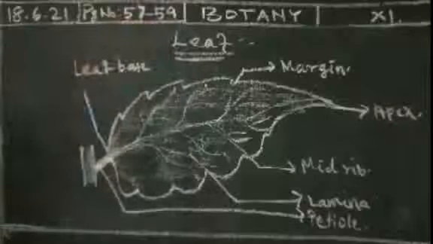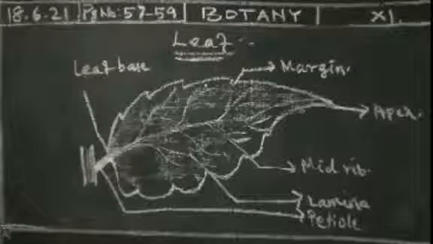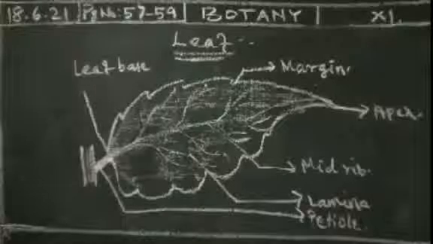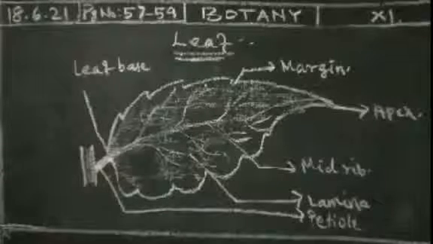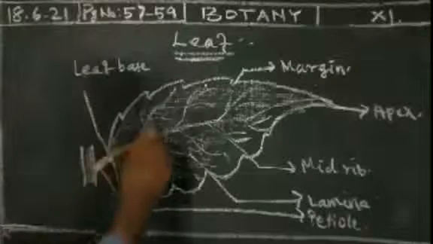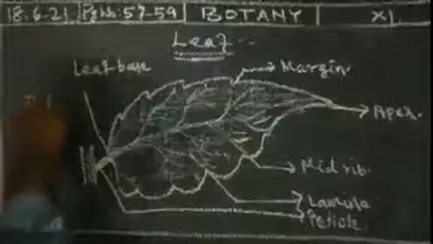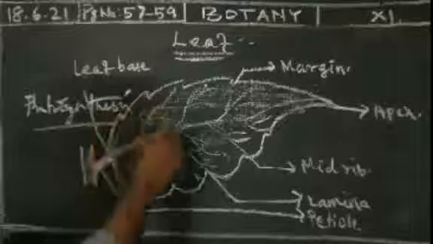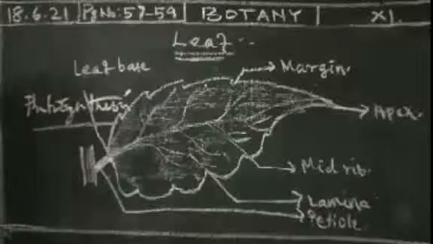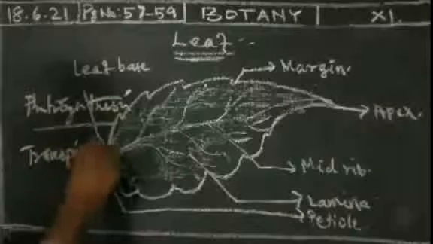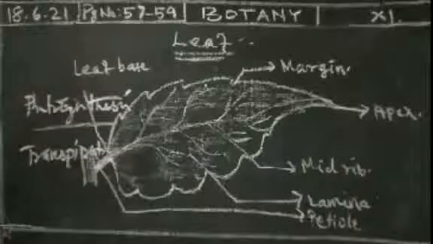What is the main function of the leaf? The primary function is that it is a photosynthetic organ, and it is the main site of transpiration. In a leaf photosynthesis occurs, and also evaporation, transpiration, occurs through the leaf only.